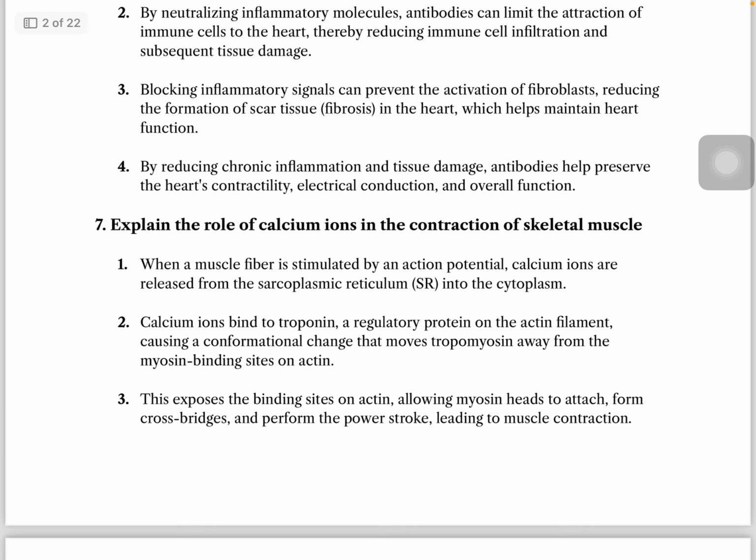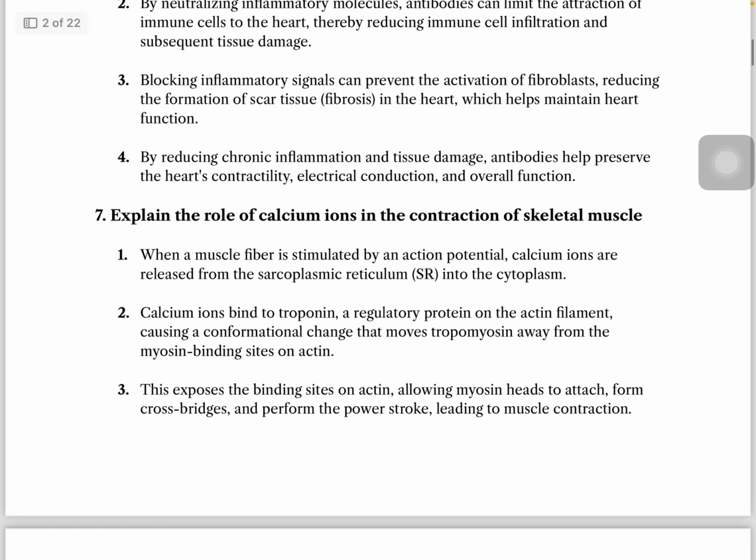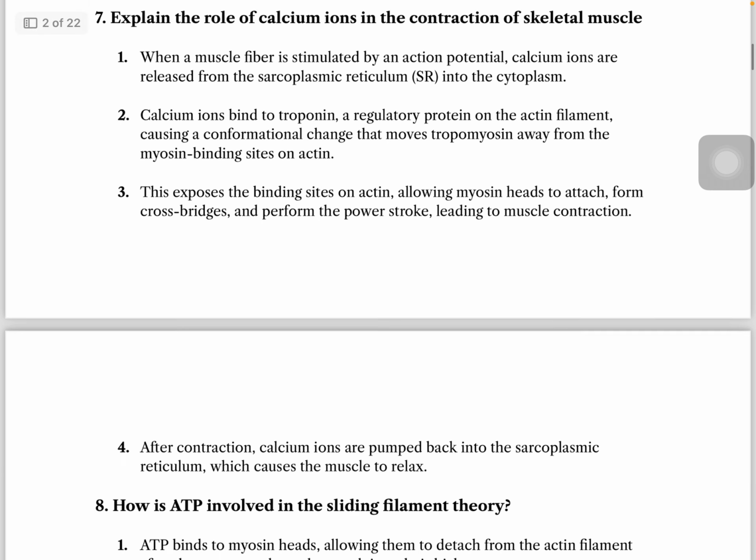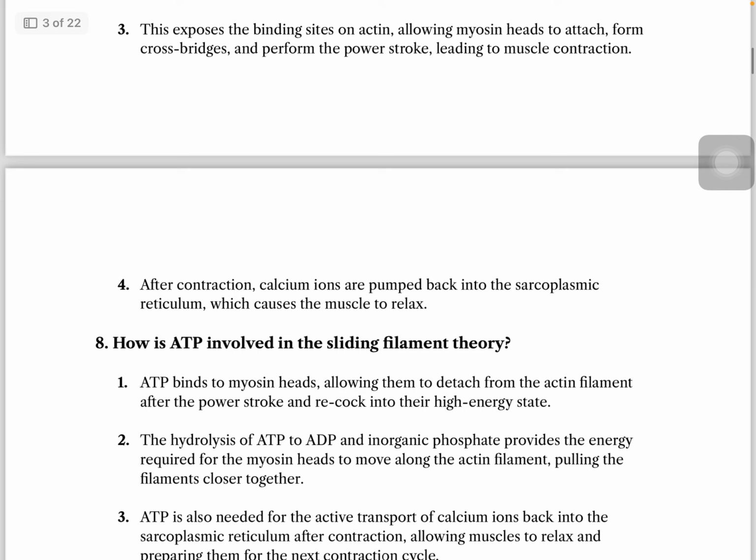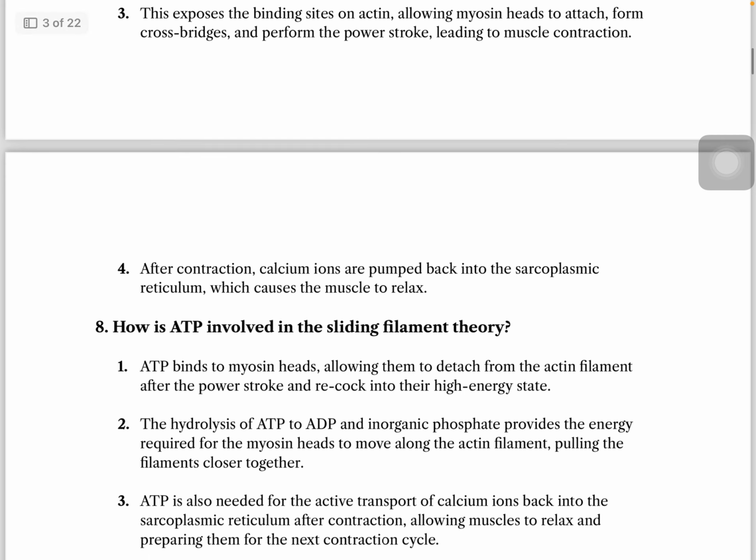Number seven, explain the role of calcium ions in the contraction of skeletal muscle. It's a very common question, so just memorize this. When a muscle fiber is stimulated by an action potential, calcium ions are released from the sarcoplasmic reticulum into the cytoplasm. Calcium ions bind to troponin. This exposes the binding sites on actin. Number four, after contraction, calcium ions are pumped back into the sarcoplasmic reticulum, which causes the muscle to relax.